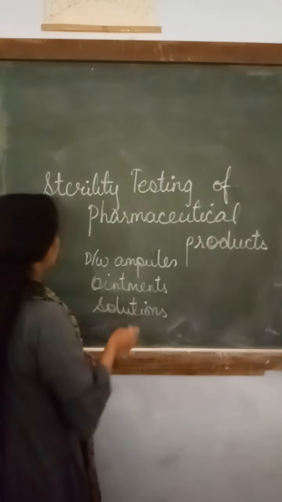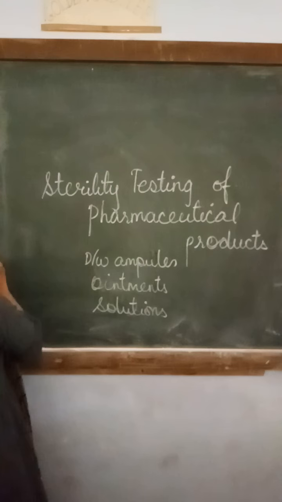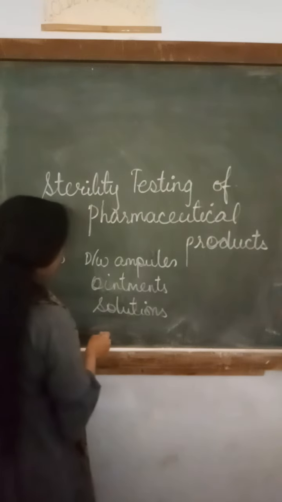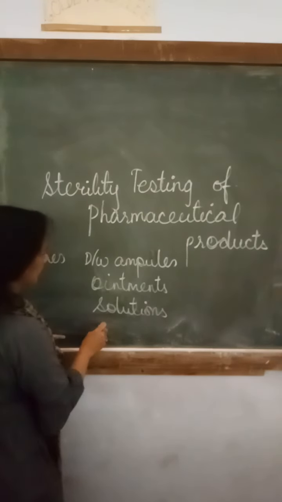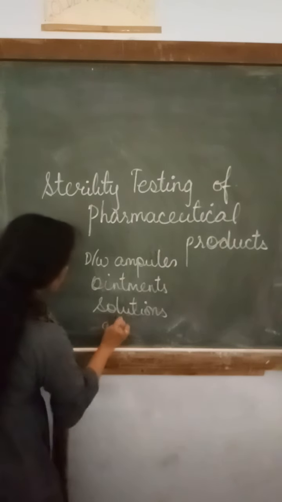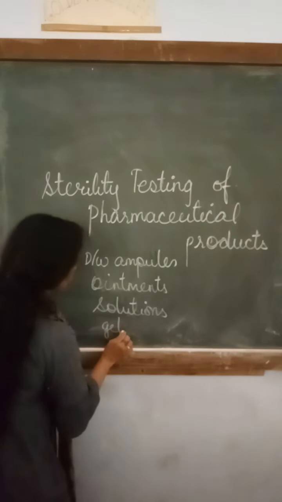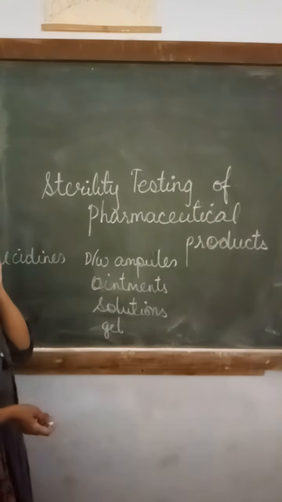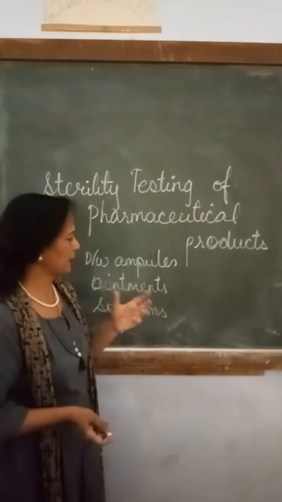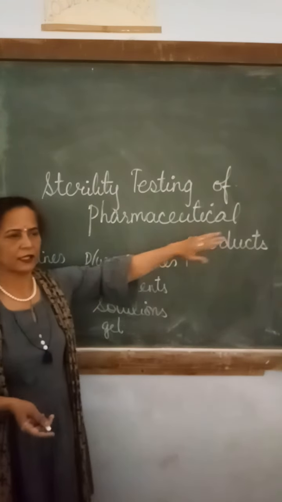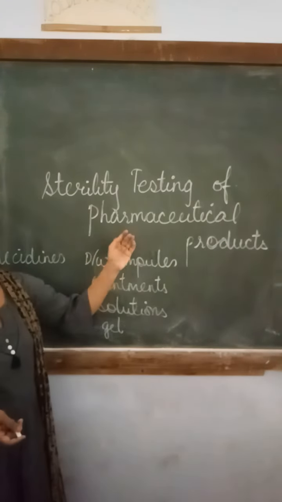Okay, all the medicines which are found in the liquid form. Then certain gel-like structures or gel-like medicine. Okay, so that is called semi-solid liquid. Okay, that type of thing is available, and all these pharmaceutical products are very important to be sterile.